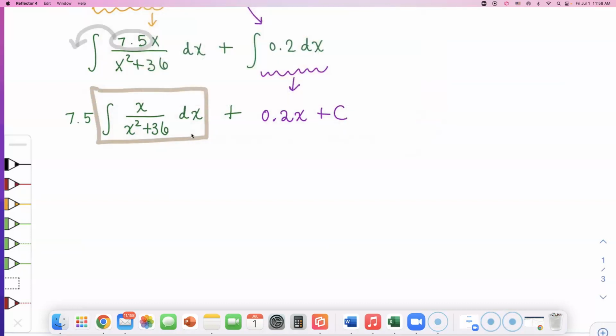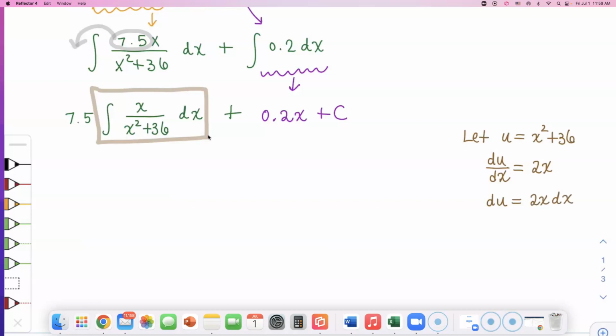What I'm writing down here in brown is to deal with this brown box part. Let u equal x squared plus 36. Then if I take the derivative of both sides with respect to x to find du/dx, that's going to give me 2x, which means du is 2x dx.